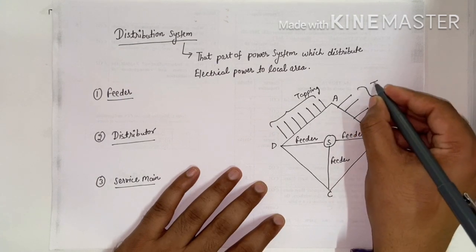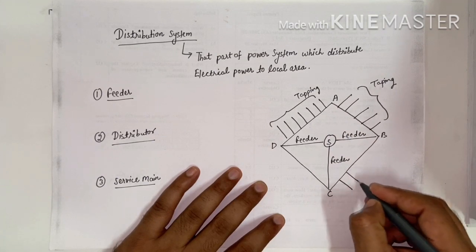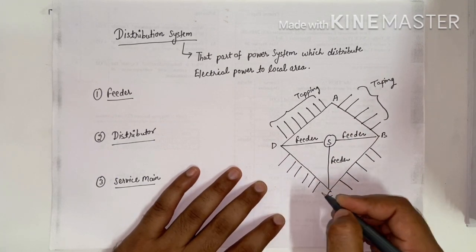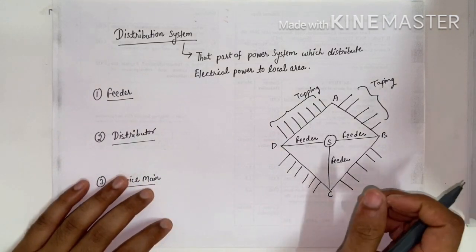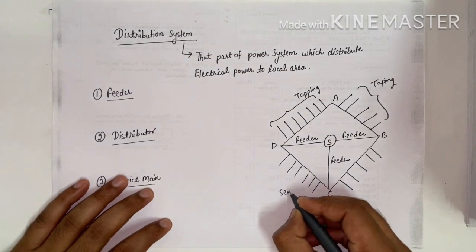This is our tapping. Here we also have a tapping. Here we also have a tapping. Okay, so now the tapping is going to service main.